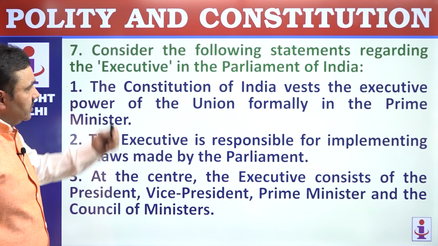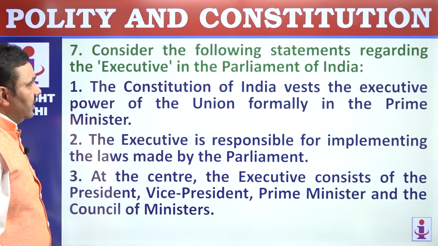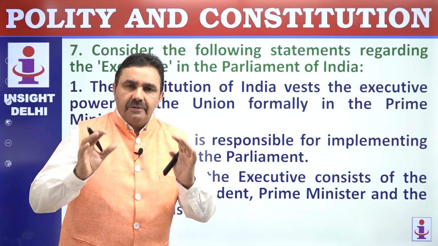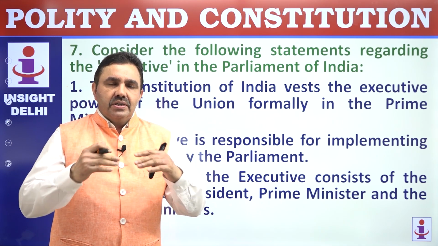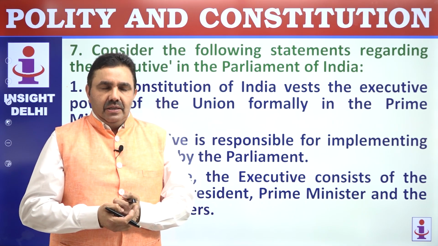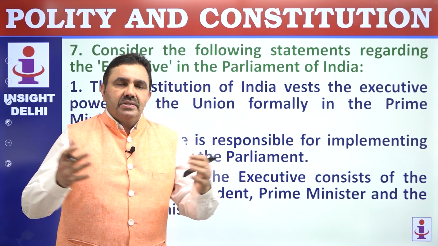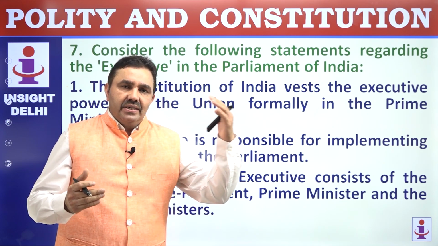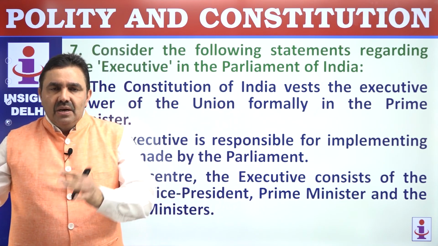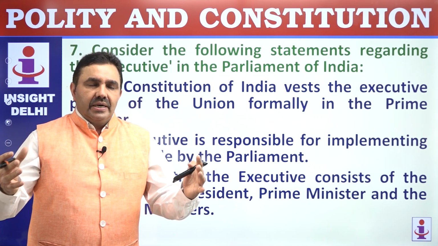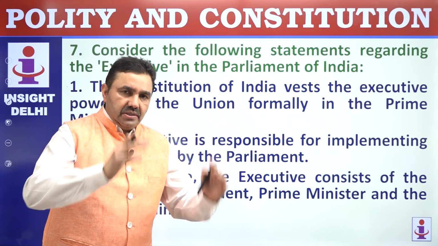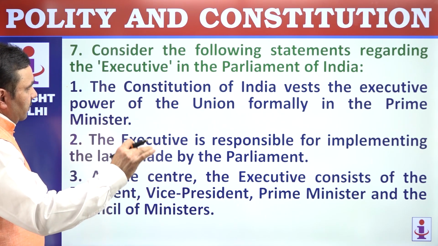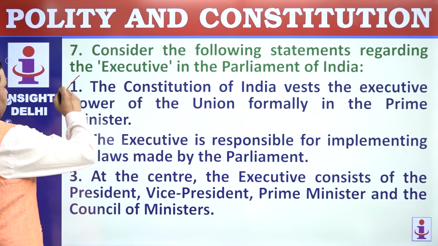Question number 7. Consider the following statements regarding the executive in the Parliament of India. So there is legislature, there is executive, there is judiciary. And some of the members of our executive, they are actually part of Parliament also. See, every minister is a part of executive. There are 2 kinds of executive in India, elected executive and appointed executive. Appointed executive means civil servants or the bureaucrats. Elected executive means ministers. The Constitution of India vests the executive power of union formally in President, not Prime Minister.